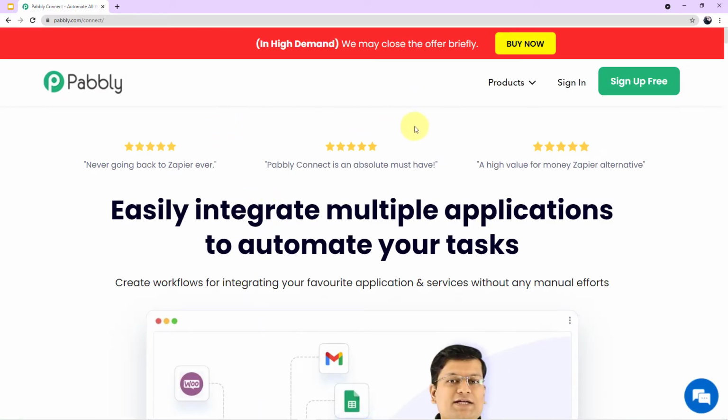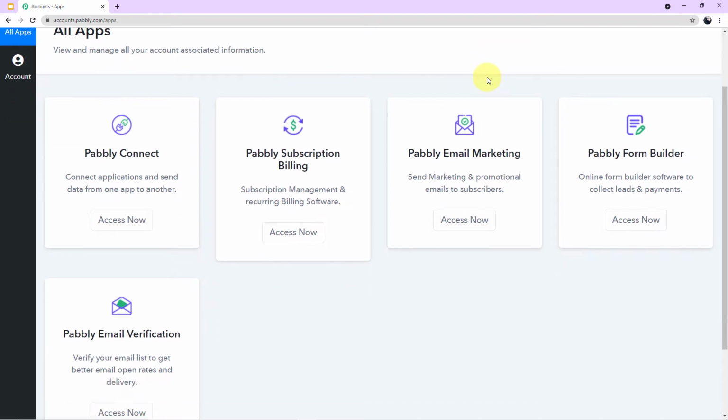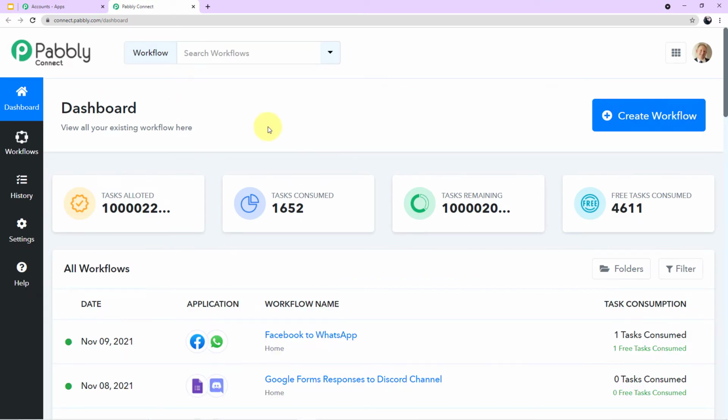Okay, we have reached to the landing page of Pabbly Connect. Now for the first time users, if you can see a green button at my right corner which says sign up for free, guys, you have to click this and you can create your free account, completely free account in just 2 minutes. Because I am already logged in, so I'll click on sign in. Okay, now once again you can see all of the 5 applications offered by Pabbly on my screen. As you know, today we are using Connect, so come on Connect and click on access now. Let it load for a second. And we have reached to the dashboard of Pabbly Connect. This is how the dashboard of Pabbly Connect looks.